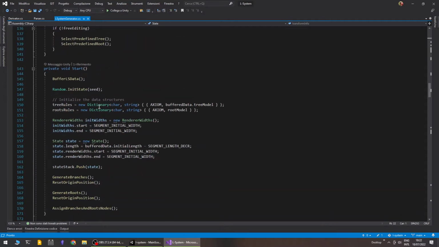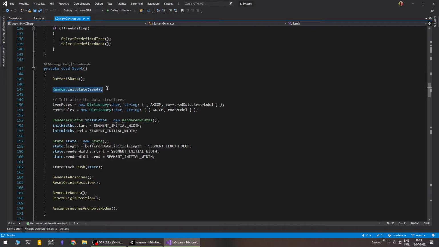Essentially, in the start method, we buffer the system data, which allows us to check if our tree is being changed.